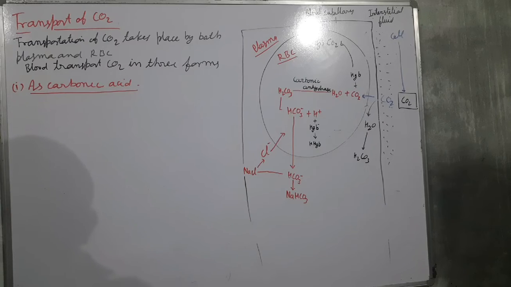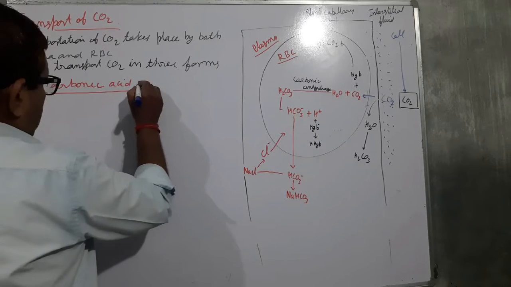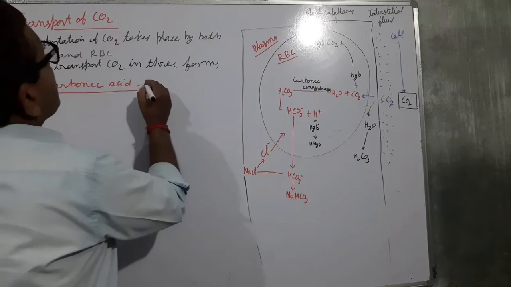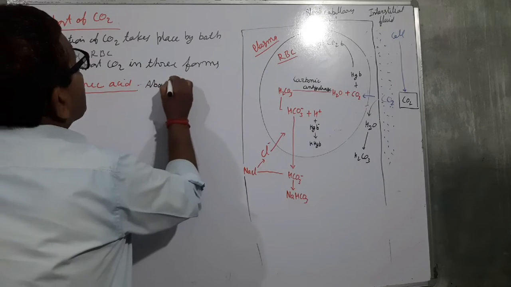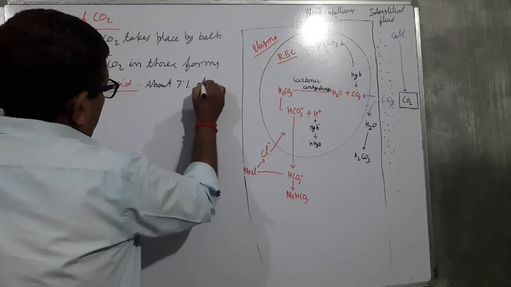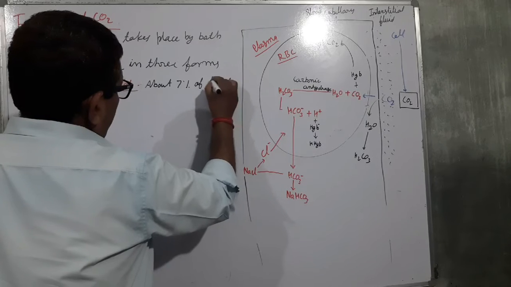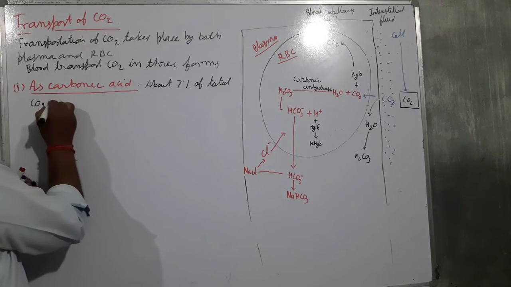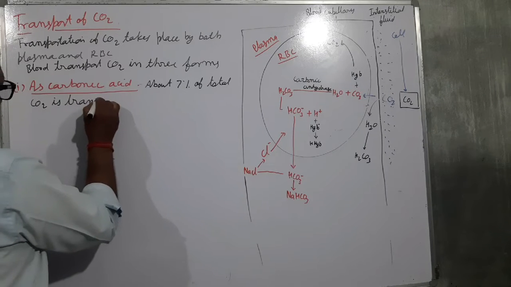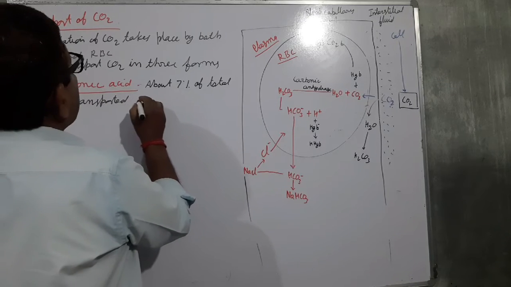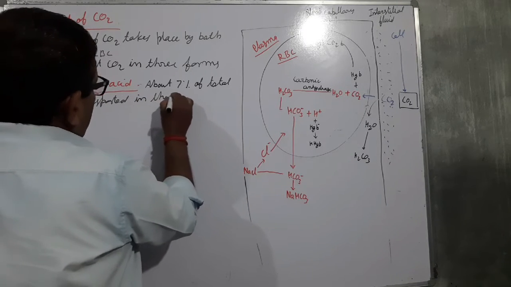In this form, only nearly 7% of the total carbon dioxide is transported.